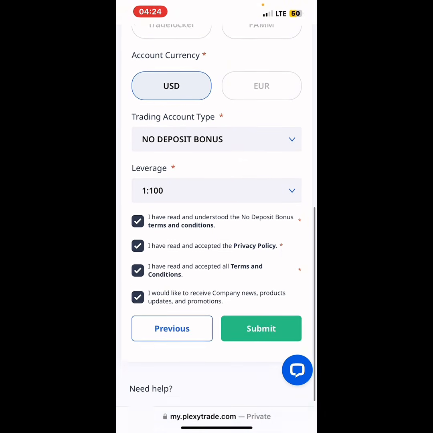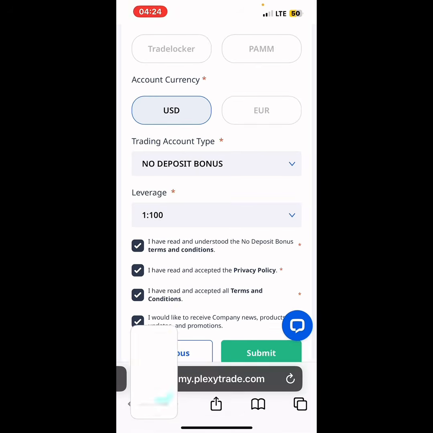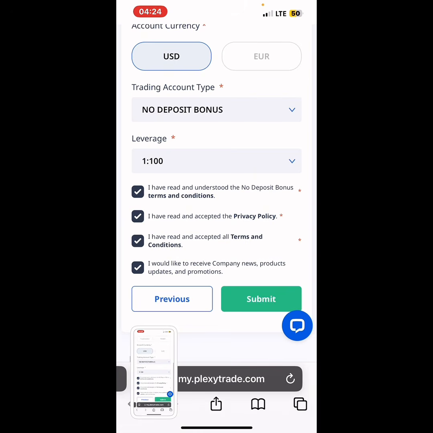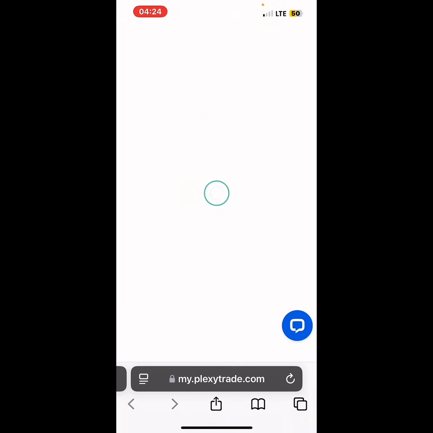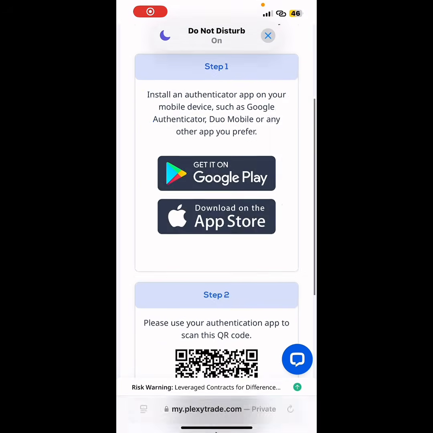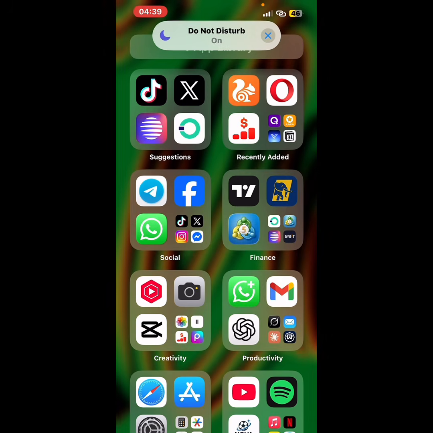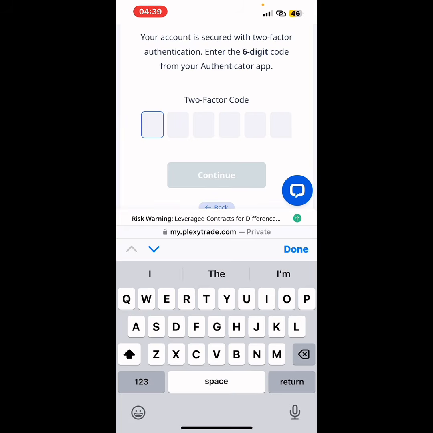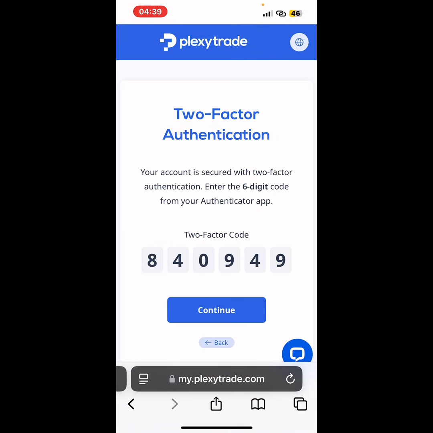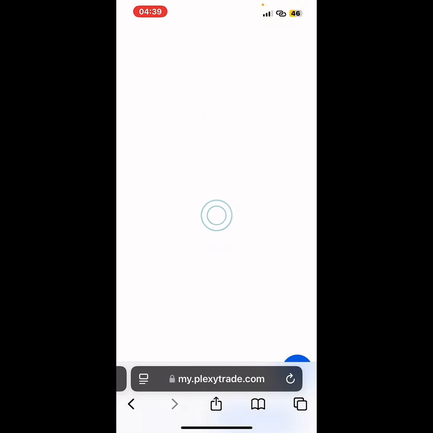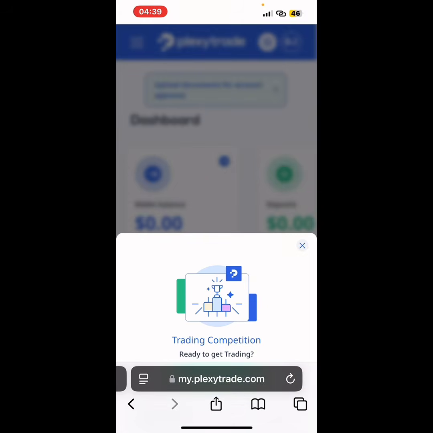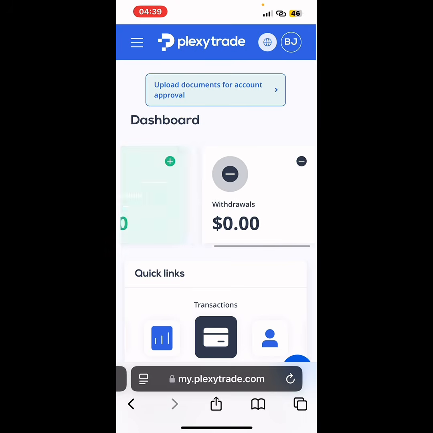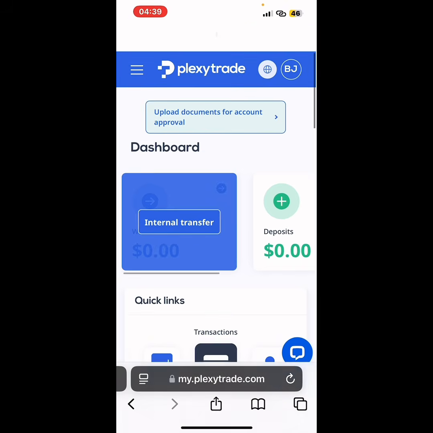Once you click on submit, it takes you directly into the site. Once you get into the site, you will be required to complete authentication. This is a way of verifying properly so that nobody will be able to hack into your account or gain unauthorized access. So you can see this is it. You might have to download an app. I already have it downloaded, Google Authenticator. See it here. So after I got in, I completed the step. I put in my key and then got this code, which I put in. You have to enter the code within, I think, 30 seconds. If not, the code flies away from the app. So you can see we're on the site.